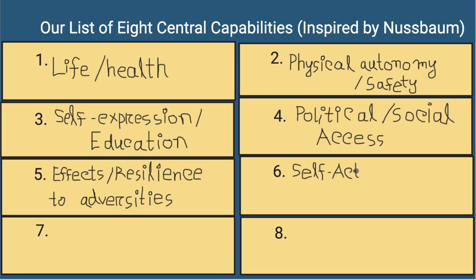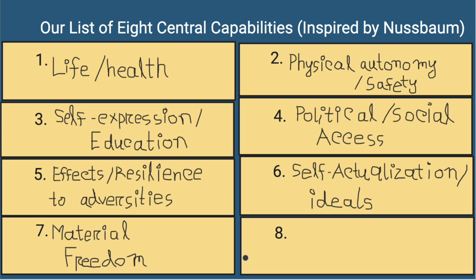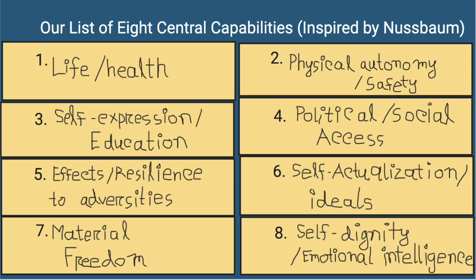Sixth, self-actualization and ideals. Anything that can capture freedom to realize one's potential and values, for example, career and learning opportunities, free time. Seventh, material freedoms. Here we include anything that can be measured with a monetary amount: finances, appliances, and consumable resources. Last, self-dignity or emotional intelligence. Stable emotional development, ability to connect with others, and maintain a sense of self-worth.